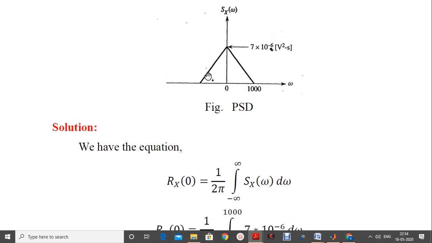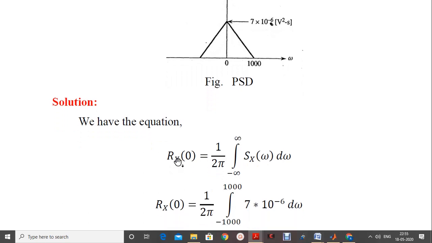So therefore we have to integrate the entire area under the PSD, that is Sx of omega, between the limits specified, to find the value of Rx of 0. Rx of 0 is equal to 1 by 2 pi.